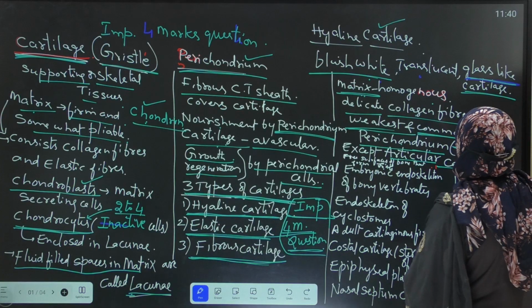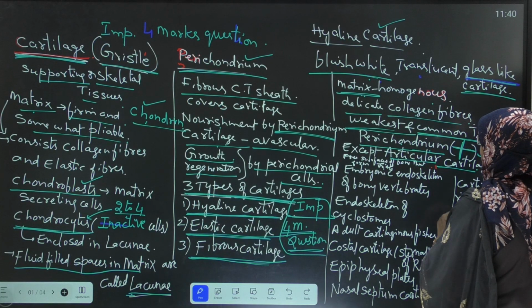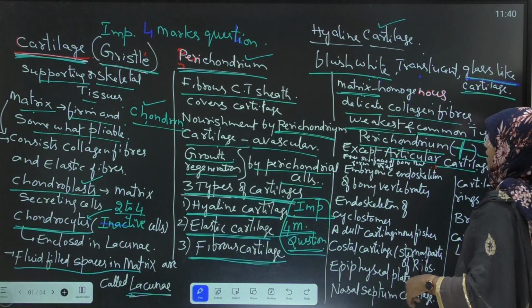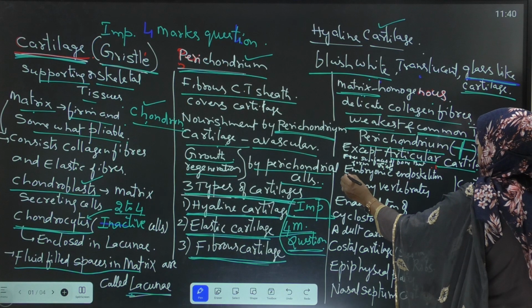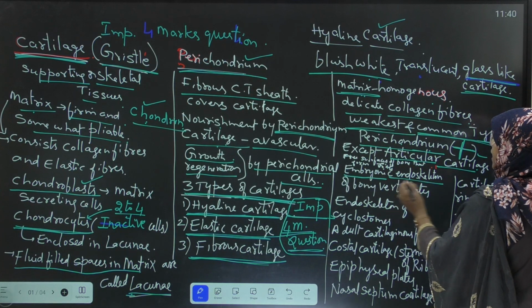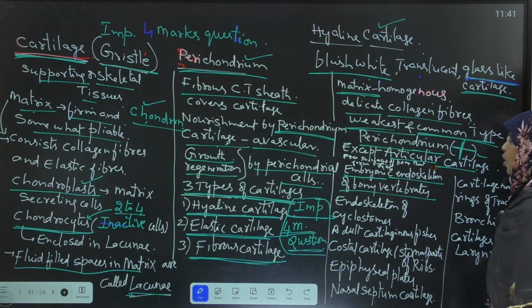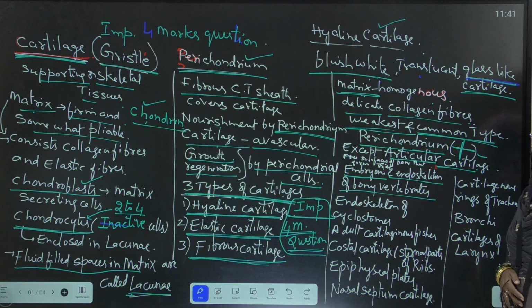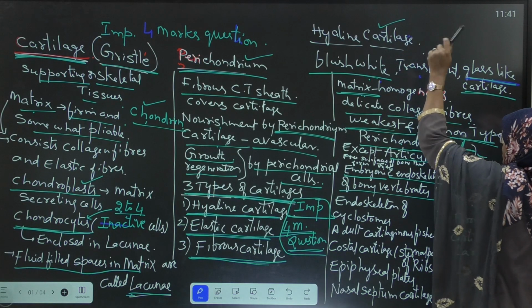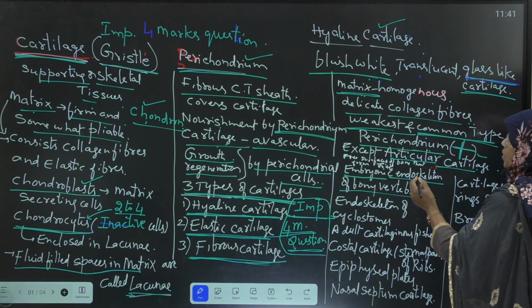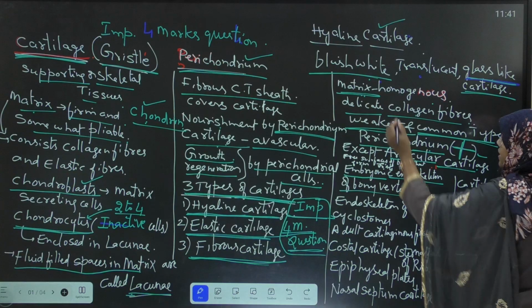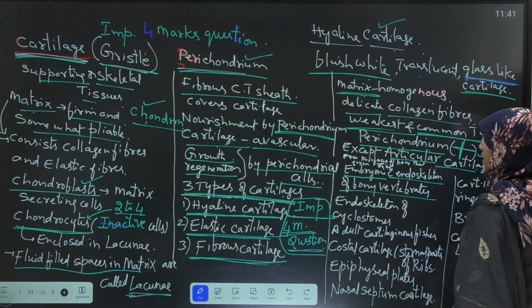Next, the locations of the hyaline cartilage. This hyaline cartilage is present in the embryonic endoskeleton of bony vertebrates. In embryonic stages, the endoskeleton of bony vertebrates is made up of hyaline cartilage.